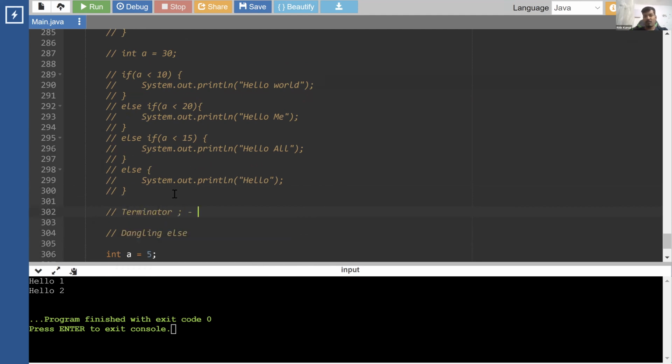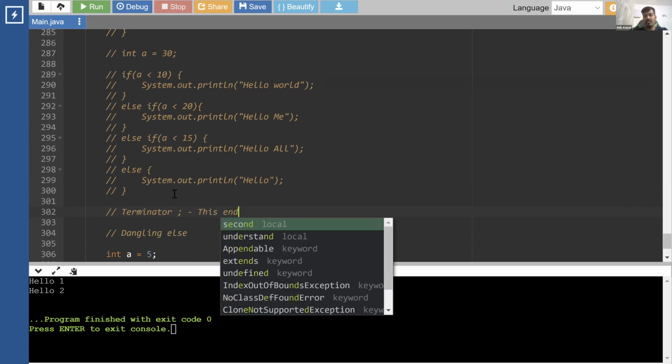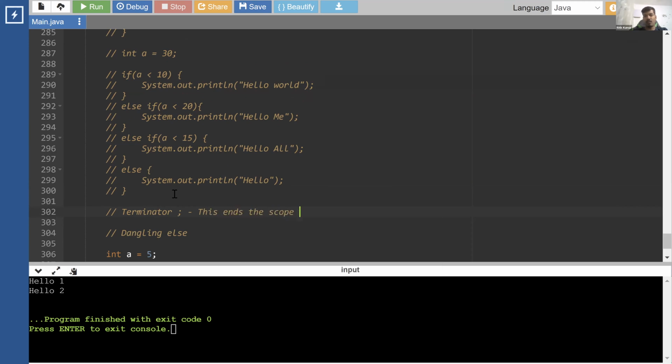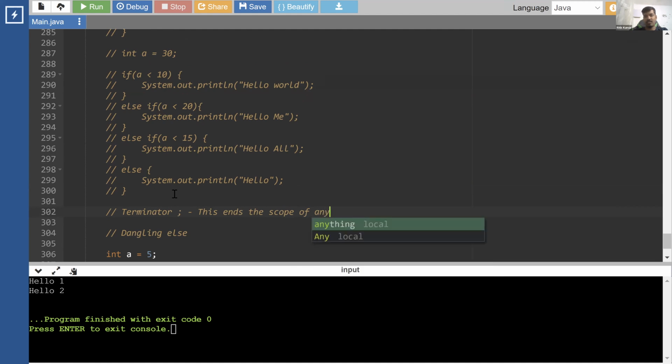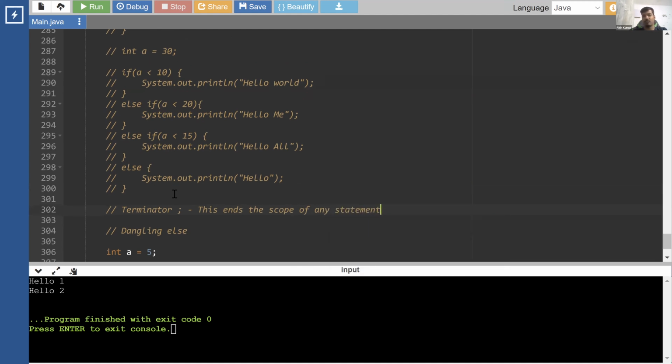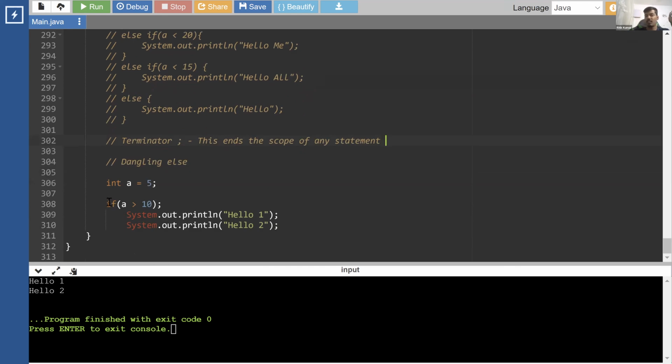So this semicolon operator ends the scope of any statement, or any if else logic; we'll see it used in more places. If you write a semicolon, the scope of that ends there. For example, if I've written a semicolon after the if, then these two statements are no more part of it.